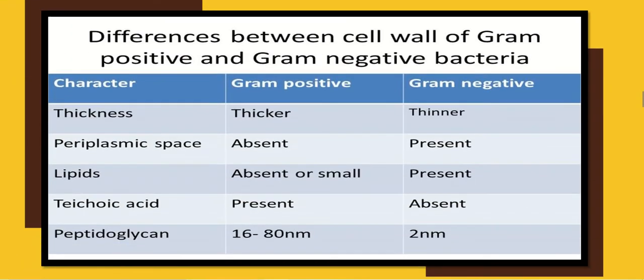Then again, an important part is the difference between the gram negative and the gram positive. So generally questions come with respect to their cell wall. So their thickness, their periplasmic space, their lipid contents, teichoic acid and peptidoglycan concentration. So you can have a glance over this, that what is absent and what is present, what is in small amount and what is in large amount.